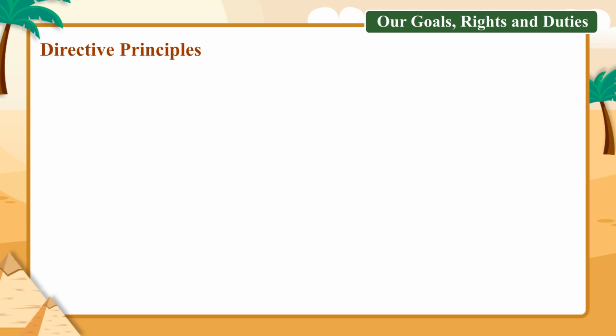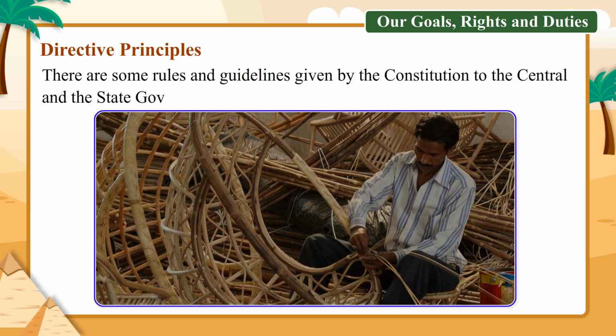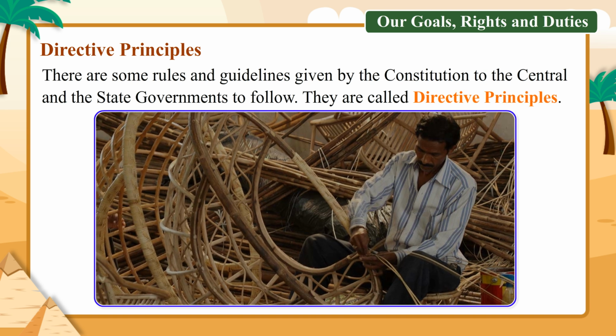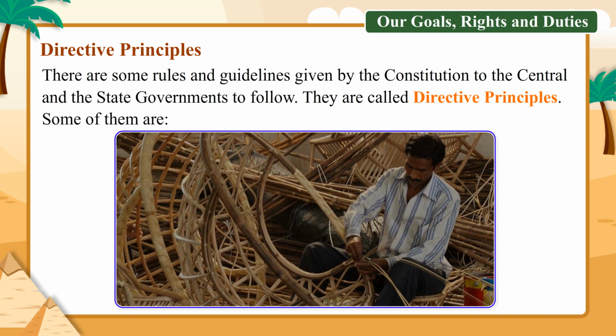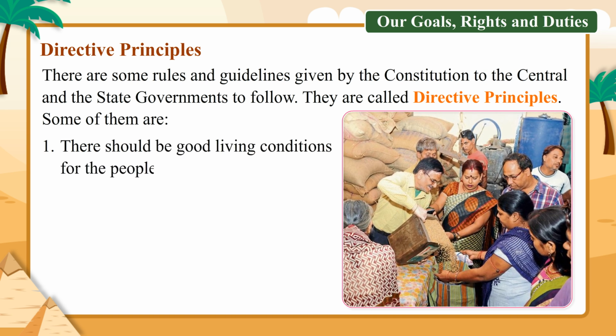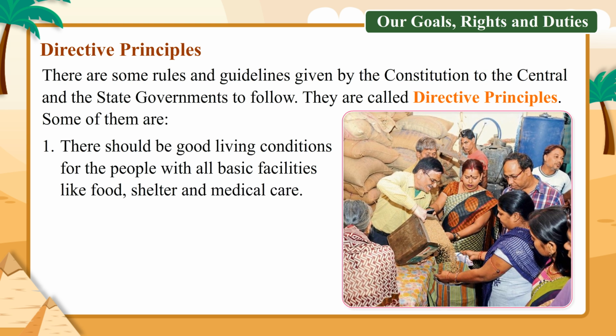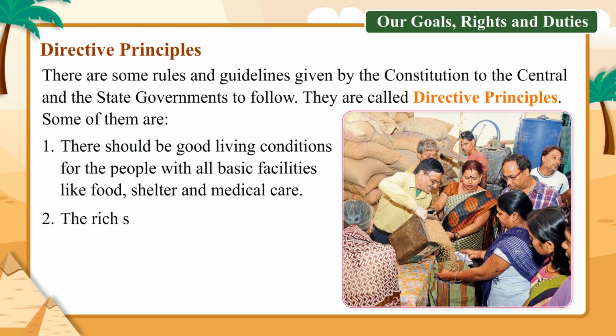Directive Principles. There are some rules and guidelines given by the Constitution to the central and the state governments to follow. They are called Directive Principles. Some of them are: 1. There should be good living conditions for the people with all basic facilities like food, shelter and medical care. 2. The rich should not exploit the poor.